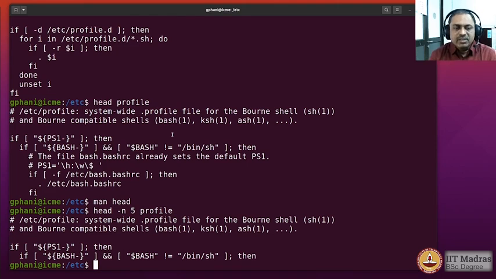There is another command called tail. As the name indicates, you can view the last few lines of the text file. tail profile.